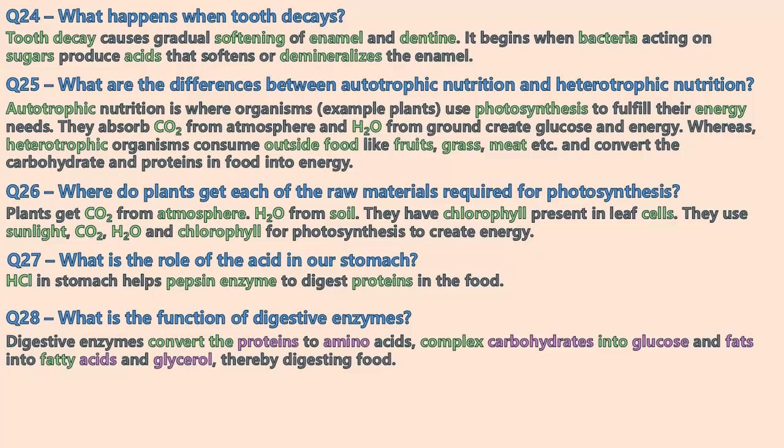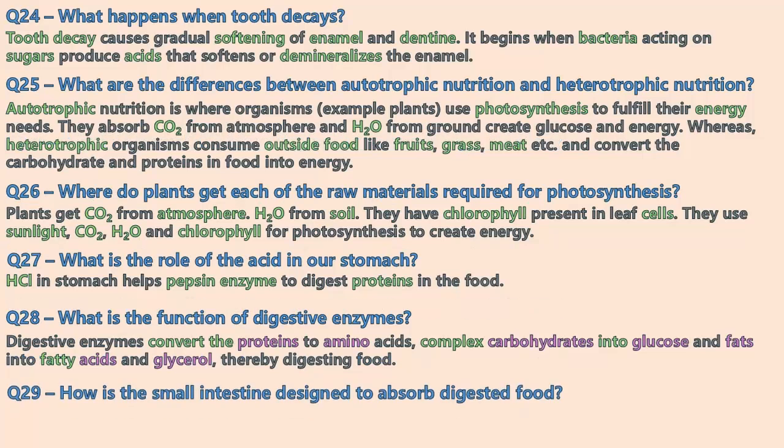Complex carbohydrates like starch are converted into glucose, and fats are converted into fatty acids and glycerol. All these products, whether amino acids, glucose, or glycerol and fatty acids, can be used for creating energy for the cells. So this is the function of the digestive enzymes.